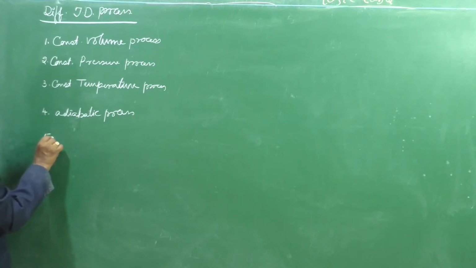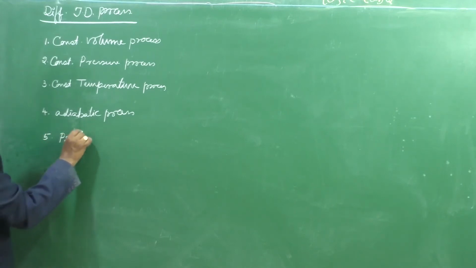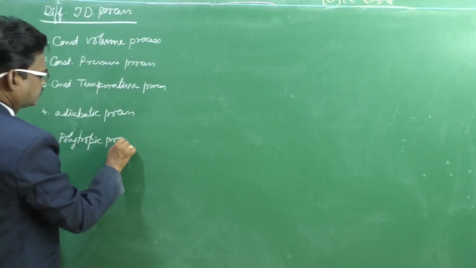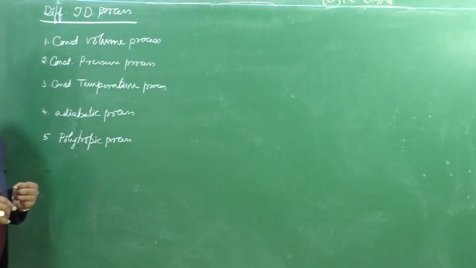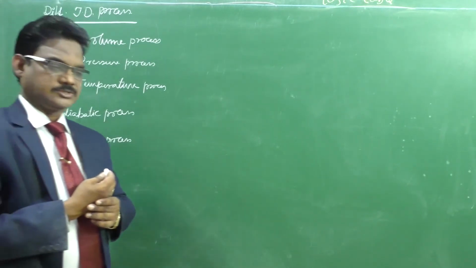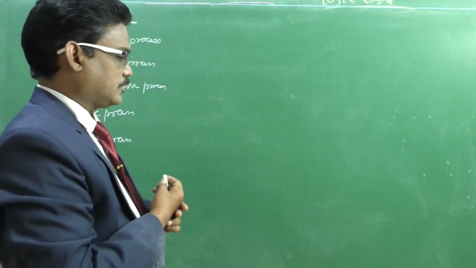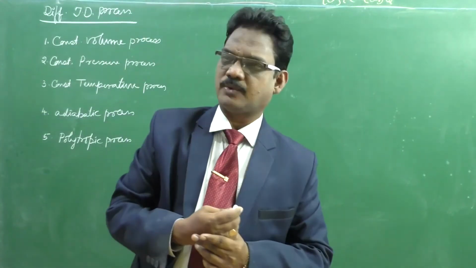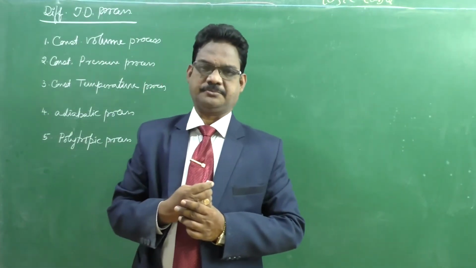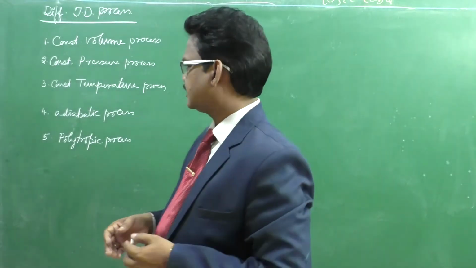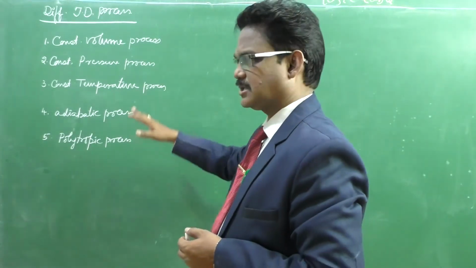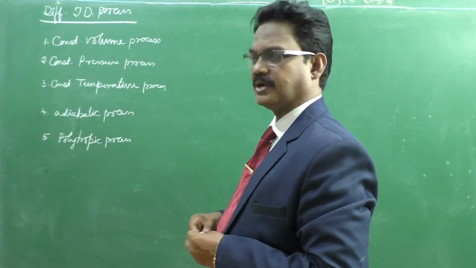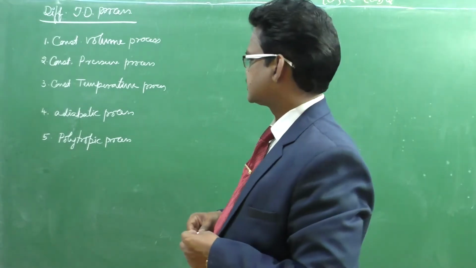And the fifth one is the polytropic process. Okay, these five processes we can consider as closed system processes, and in a closed system there is no mass flow, only energy and work interactions across the boundary. By considering that, we will study these processes, and for these processes we will apply the first law of thermodynamics and derive the respective equations, right?